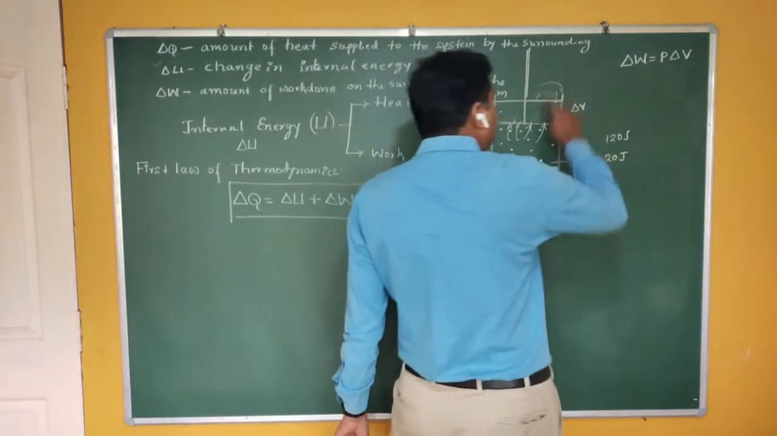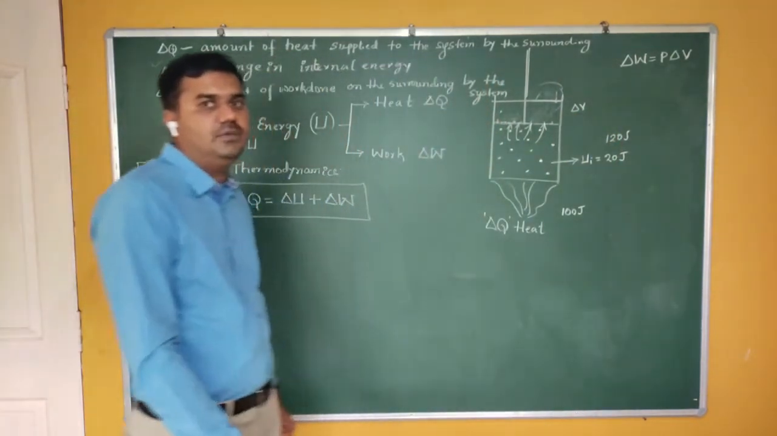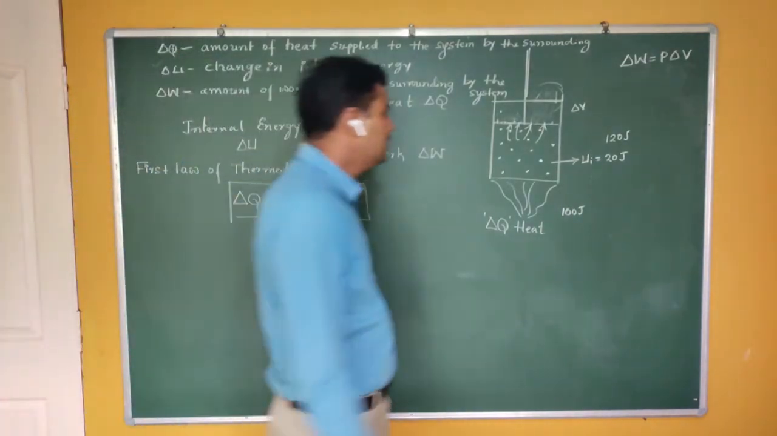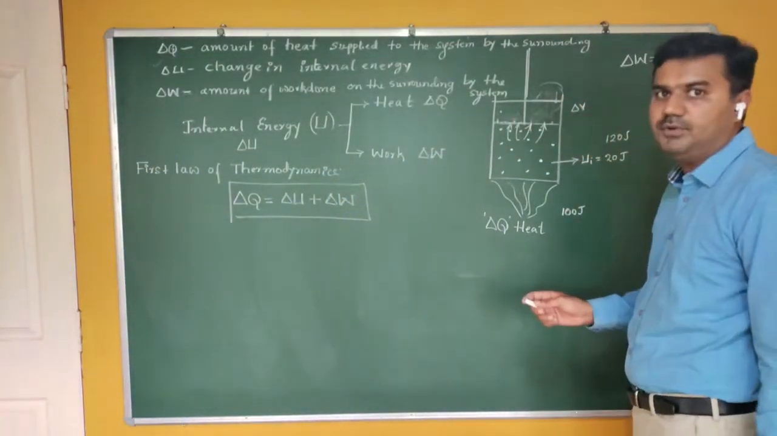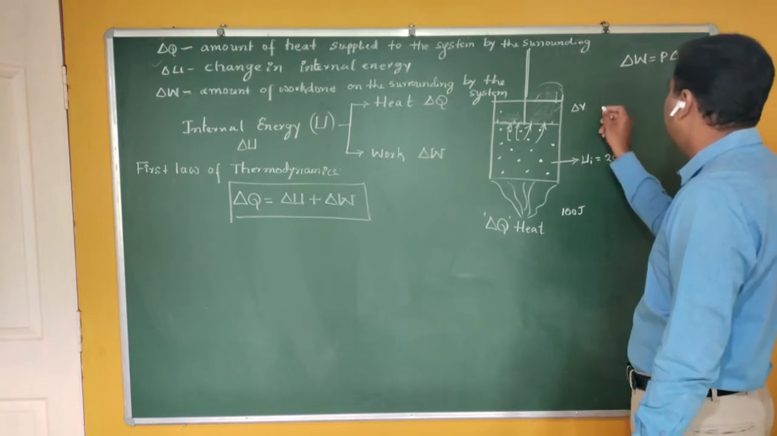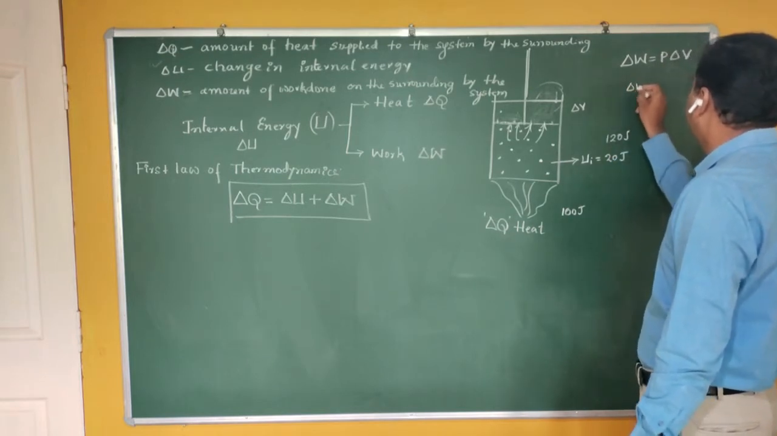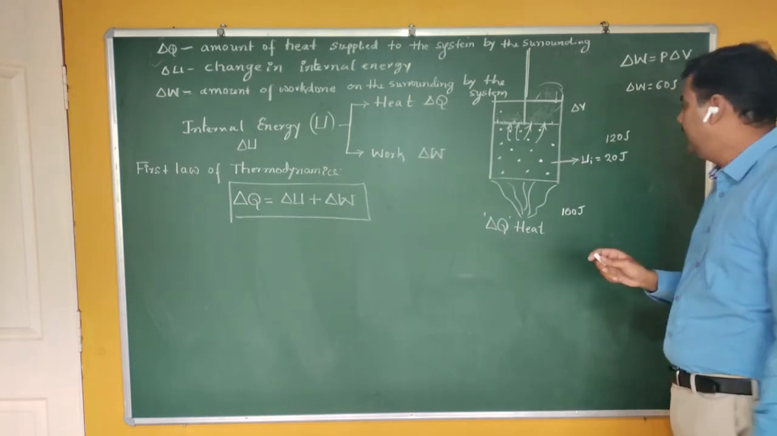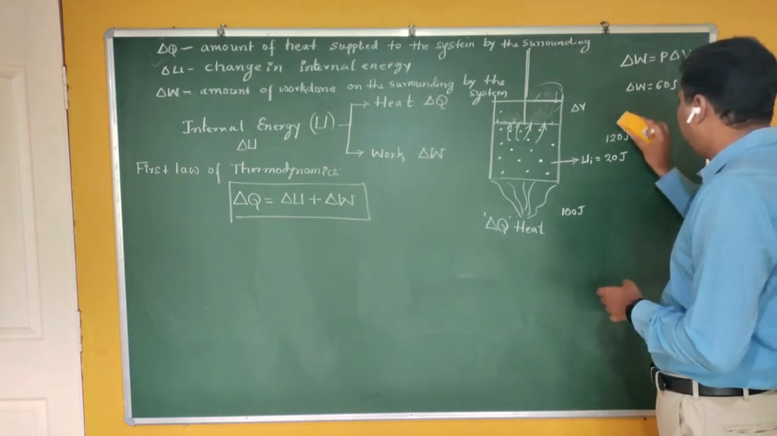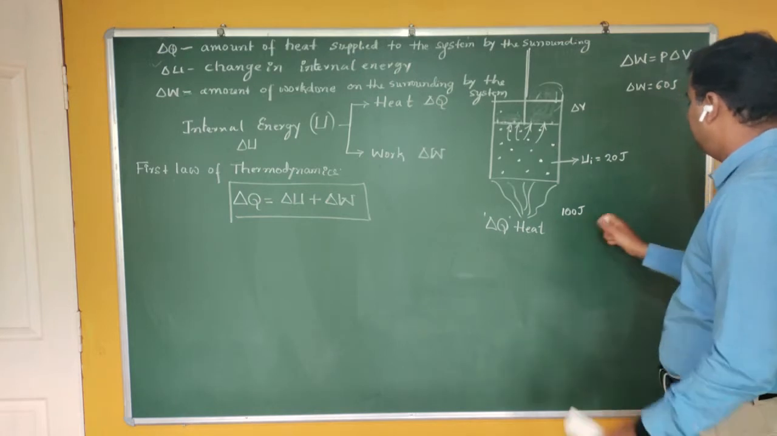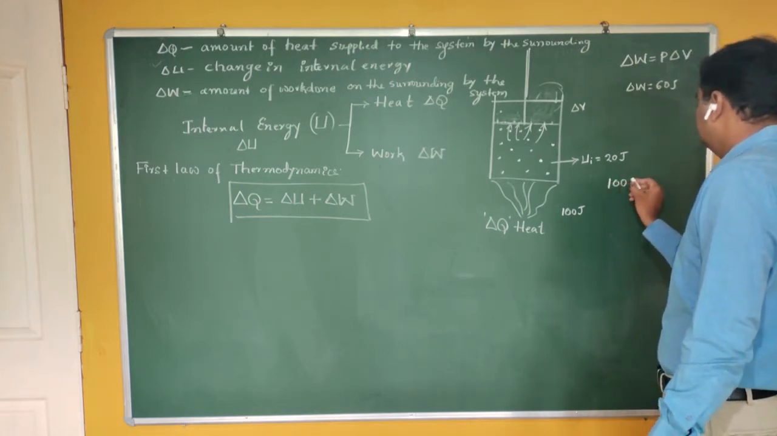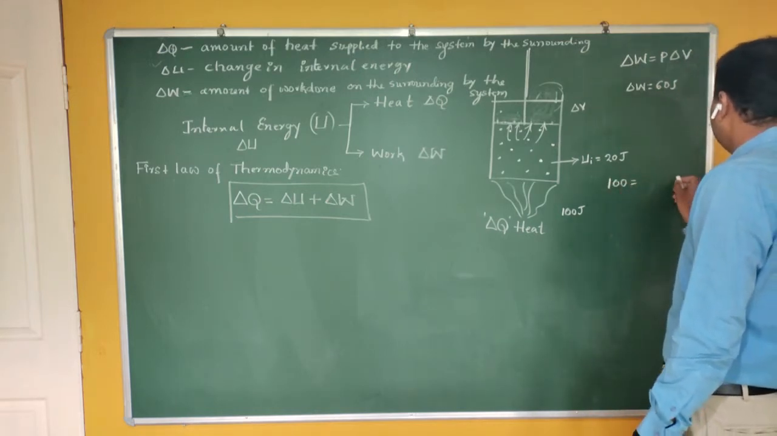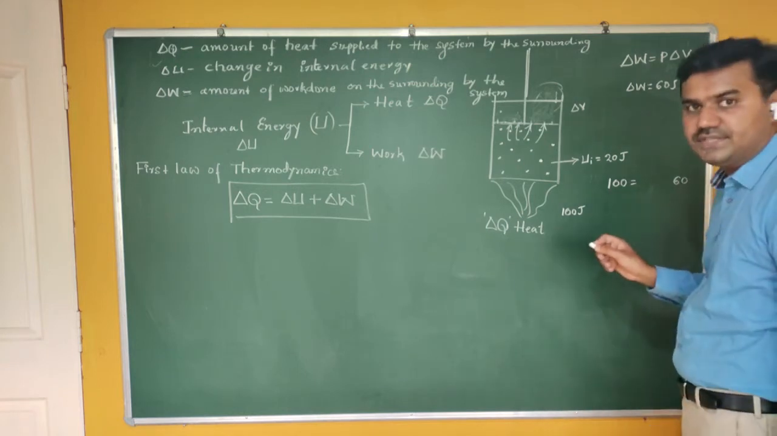Therefore, work has been done, then volume of the gas increases. So some amount of work is done. What is the amount of work done here? If I take the delta W, the amount of work done is 60 joule. Now you can see, what is the amount of heat supplied? 100 joule. What is the amount of work done? Amount of work done is 60.